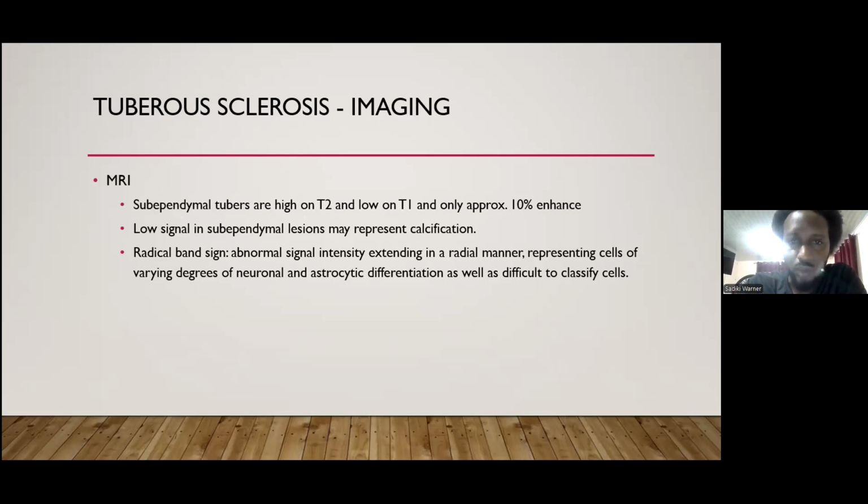Now, in terms of MRI imaging, the subependymal tumors tend to be high on T2 and low on T1, and only approximately 10% of these will enhance. There's a low signal in the subependymal lesions, which may represent calcification, and there's also the presence of the radial band sign, which is an abnormal signal intensity extending in a radial manner, representing cells of varying degrees of neuronal and astrocytic differentiation, as well as difficult to classify cells.